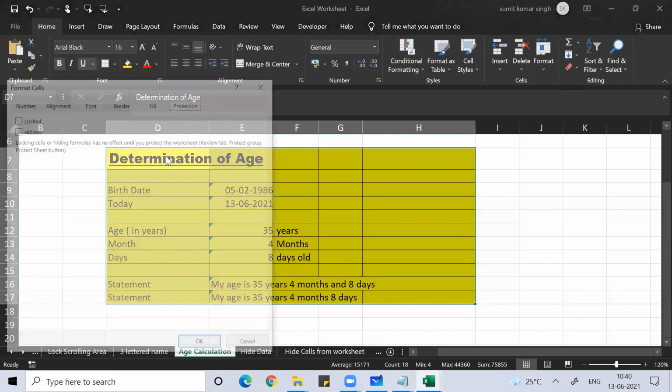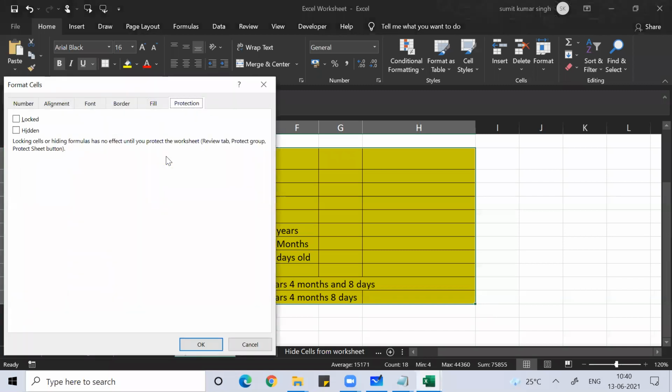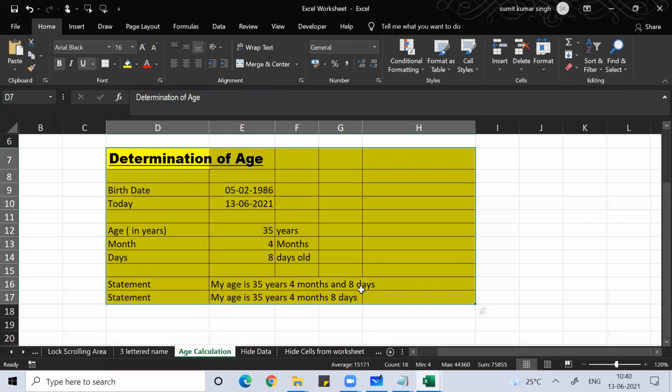Now you select those cells which you want to protect. Then do Control 1, go to protection again and tick that. So now what will happen? Your selected area is protected and the rest is unprotected. Now if you protect the sheet, it will not protect the complete sheet. It will only protect the selected area.